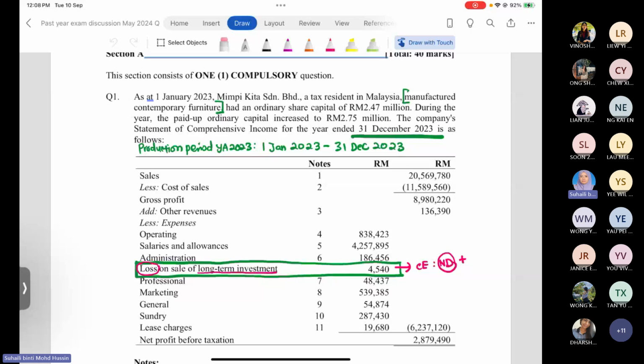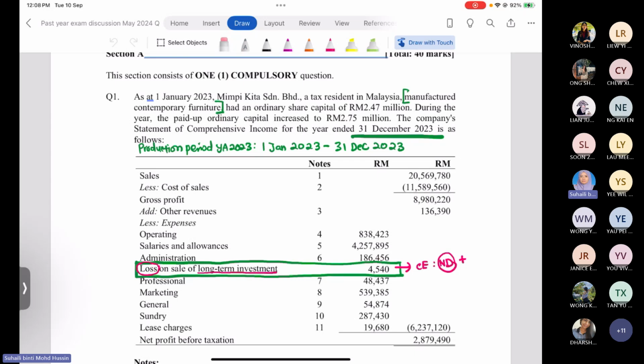This company's accounting period follows the normal calendar year, beginning on 1st January 2023 and ending on 31st December 2023. So this is the year of assessment for which we check whether they have to make adjustments for the items mentioned in the notes to the accounts.